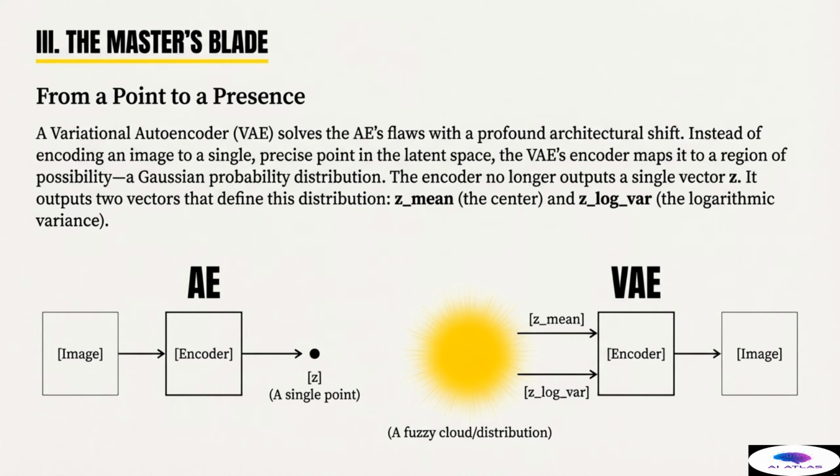Instead, it says, the image is likely somewhere within this cloud. This shift from a single, deterministic point to a probabilistic, fuzzy cloud is the VAE's fundamental innovation. It introduces randomness and uncertainty into the encoding process. This single change sets the stage for the 2 disciplines necessary to organize the latent space, transforming the VAE from a simple copier into a truly generative model, capable of creation and control.